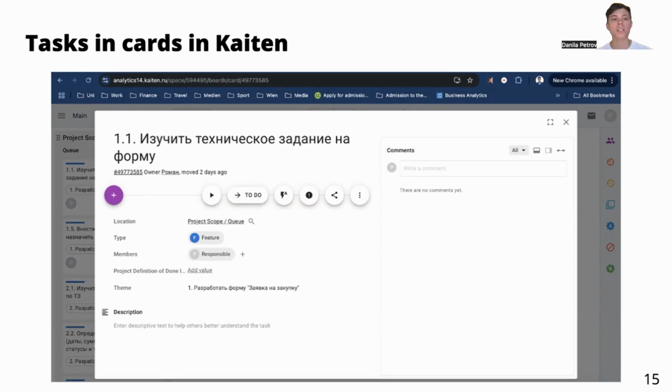The member that is responsible for this card was also taken, and the theme was added. Theme is the block of main tasks that is shown by the AI agents by the comments in Telegram bots in the comments contracts. It's like the main tasks, and the main task 1 is to develop a form, and 1.1 is the subtask.